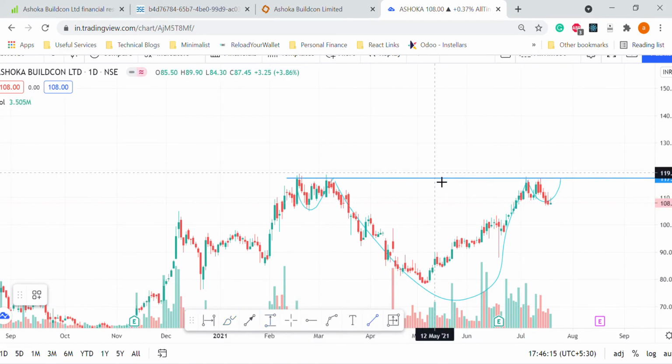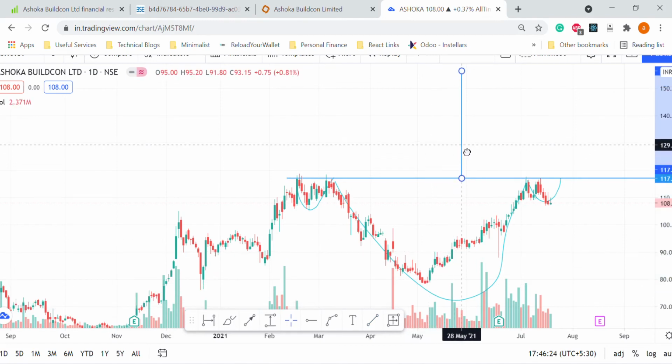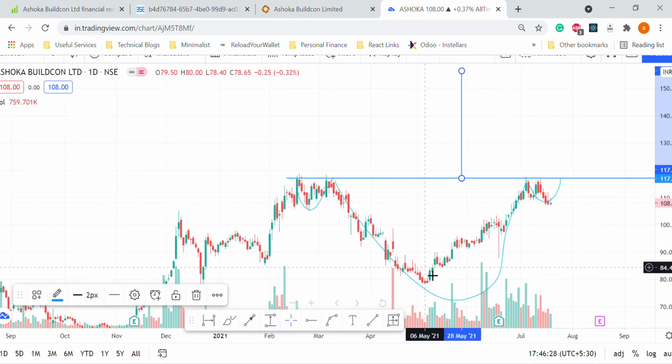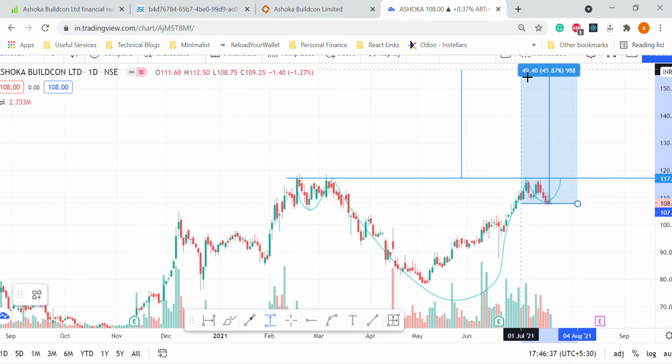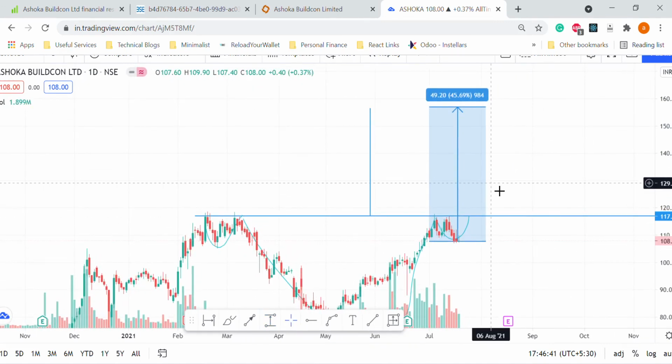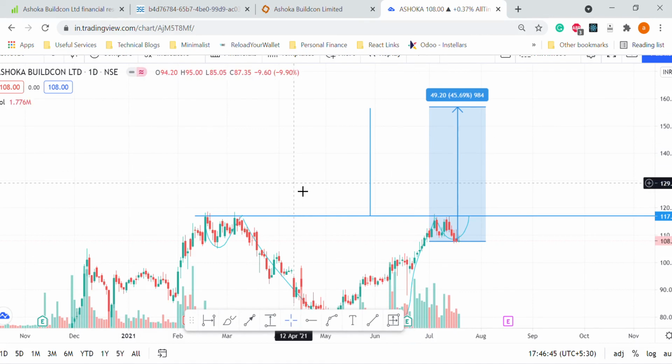Okay, now if you see the depth of this pattern, I'll take this line. From here we can draw a line to the bottom, and this is the kind of growth we're looking for, the size. We'll drag this on top, from here to here, and this is the opportunity we are looking at from this point. But from the current price, we need to calculate from here, and the growth comes somewhere close to this point. It's around 45.69%, so around 45-46% growth is available in the short term.